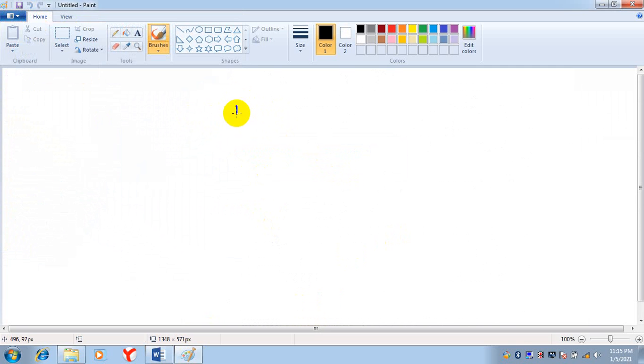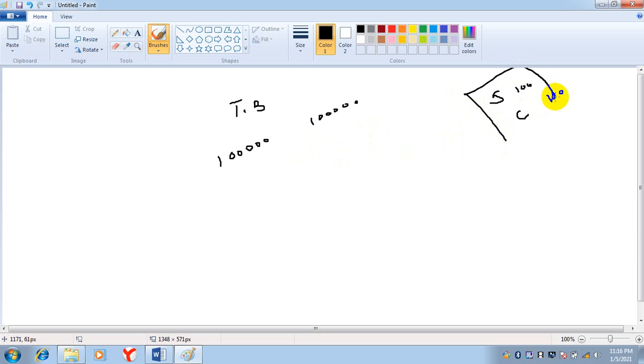Now see, there will be some mistakes, yet both sides will be equal. Suppose this is a trial balance. Debit is 1 lakh. Credit is 1 lakh. Now suppose there was an entry, stationery to cash, 100 debit, 100 credit. Now you passed this entry twice.